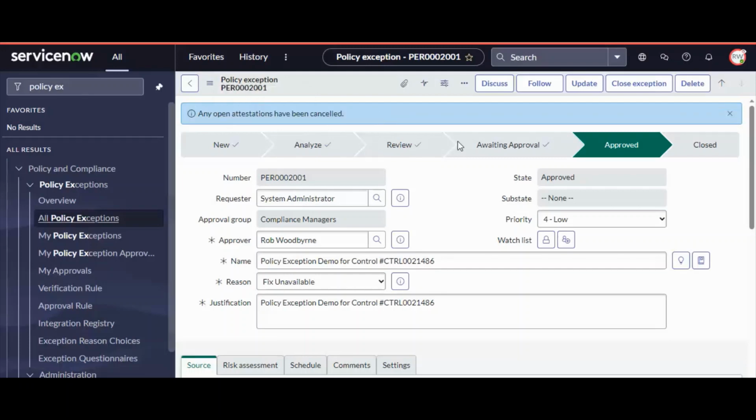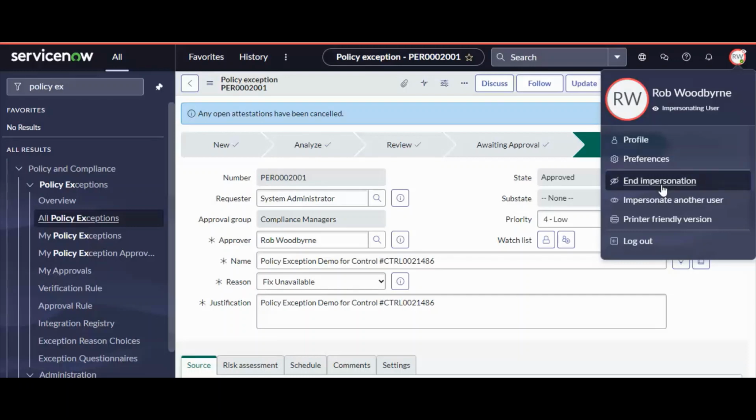After the approval, the request automatically goes to the approved state. Now you can see the state is approved. Now I am ending the impersonation.